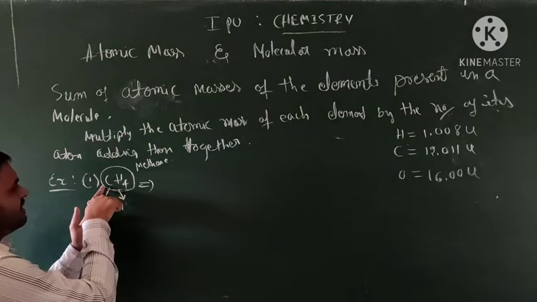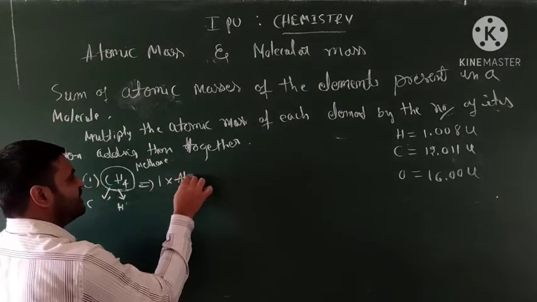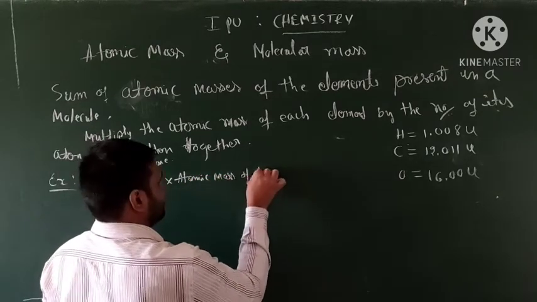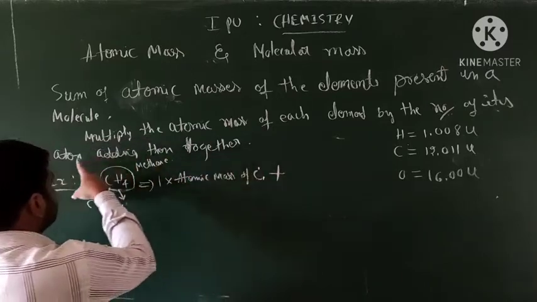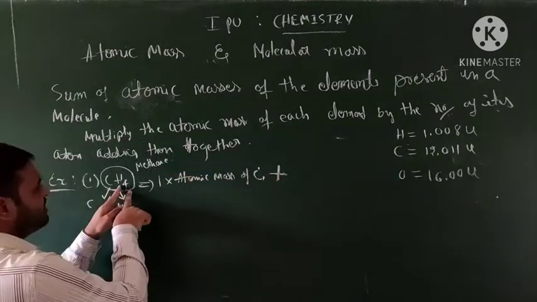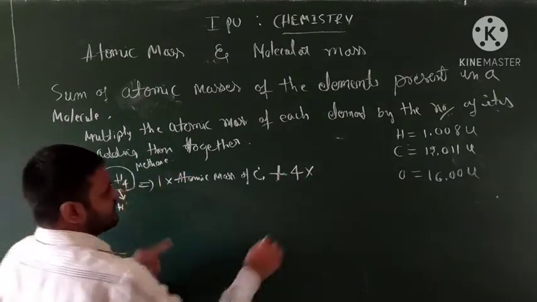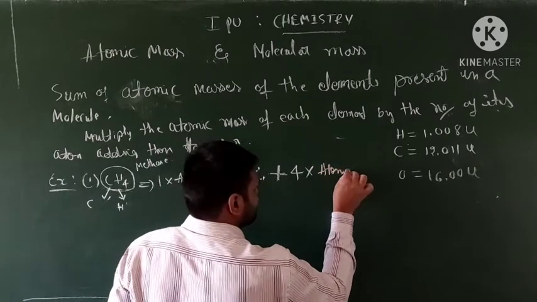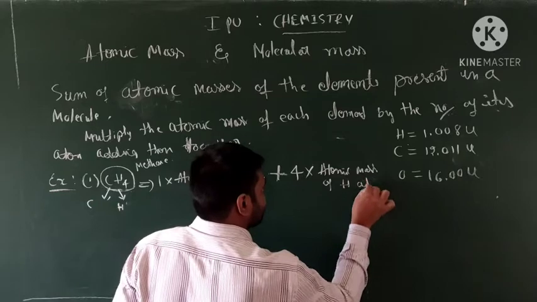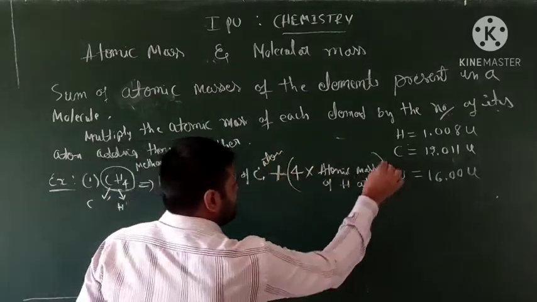See students, multiply the atomic mass of each element by its number of atoms. How many? There is only one carbon, so 1 into the atomic mass of carbon. Then add together. How many hydrogens? 4 into the atomic mass of the hydrogen atom. This is the carbon atom. Clear, students?